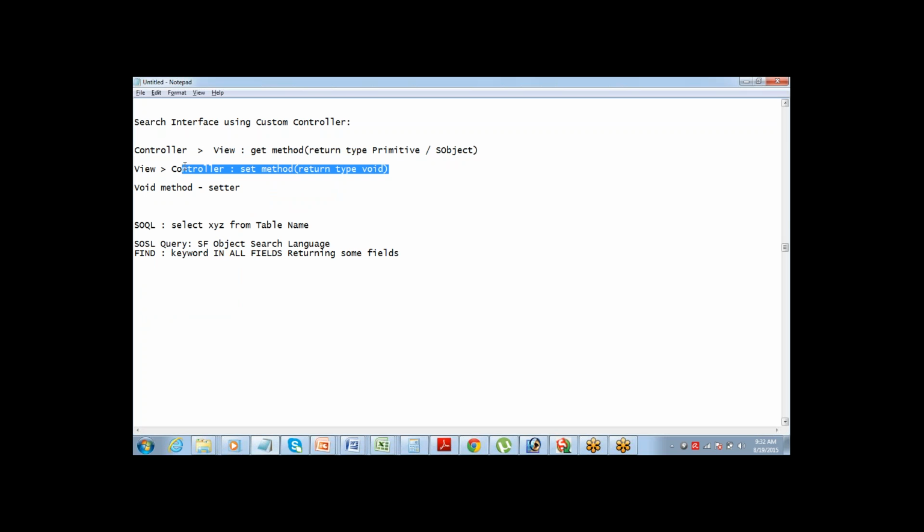This time we are trying to take the value from the page and supply it to the program. So for that, it's a setter method. So one set method and one page reference are required. Two methods are required, two functions are required on this. The rest everything is done.